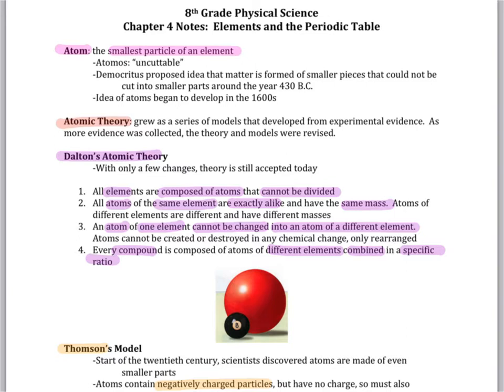Dalton's idea has four main components: that all elements are composed of atoms that cannot be divided, that all atoms of the same element are exactly alike and have the same mass, and atoms of different elements are different and have different masses. An atom of one element cannot be changed into an atom of a different element, meaning that atoms cannot be created or destroyed in any chemical change, only rearranged. And finally, that every compound is composed of atoms of different elements that are combined in a specific ratio.